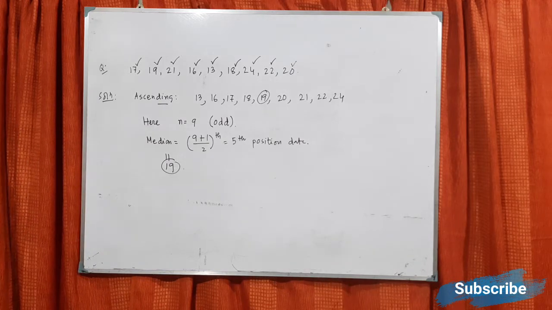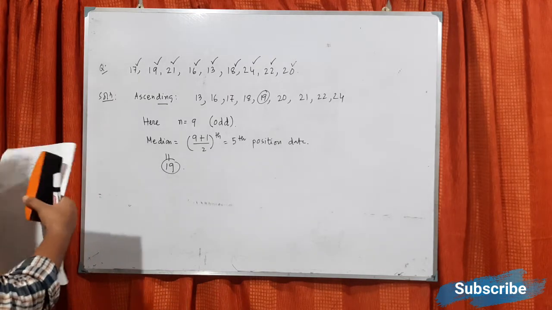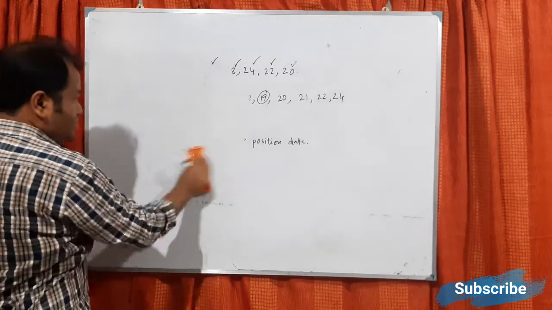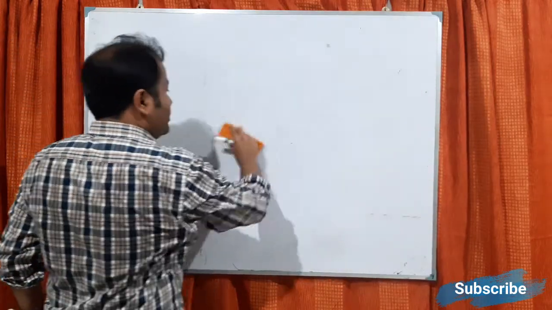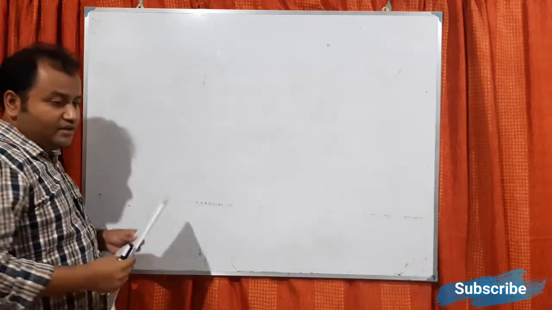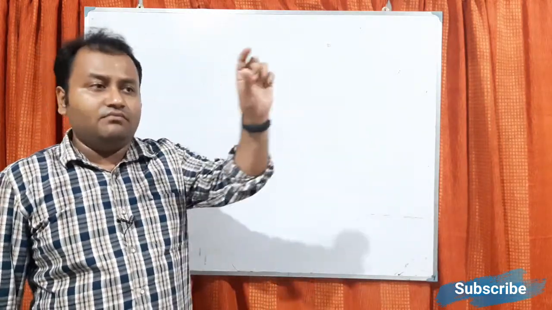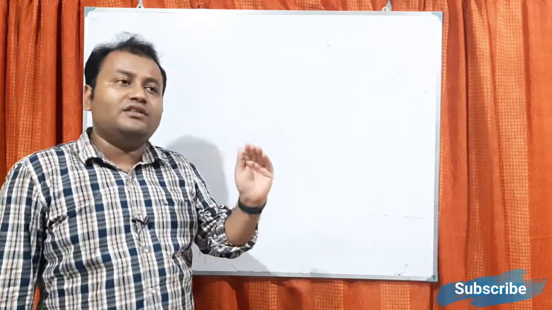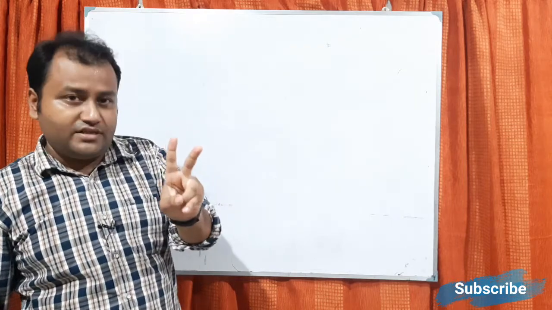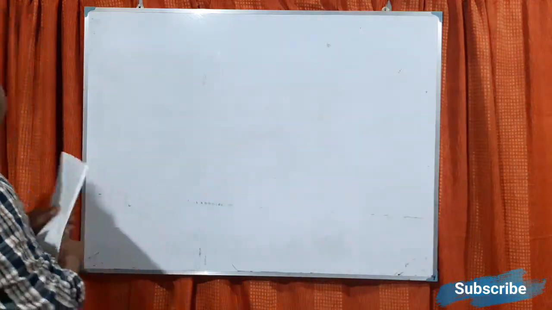Now every time the question may not be so much easy, there may be some tricky question also. So we know that when some data representation will happen, there may be only data given, or there may be data as well as frequency given. So now we will be doing two cases. Both the cases are very important. Number one is discrete series.